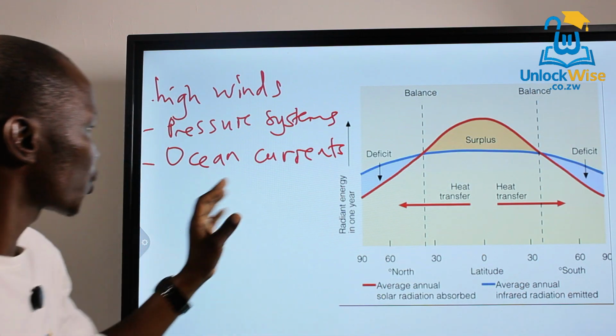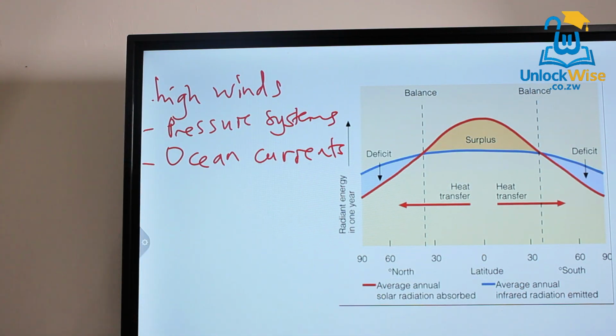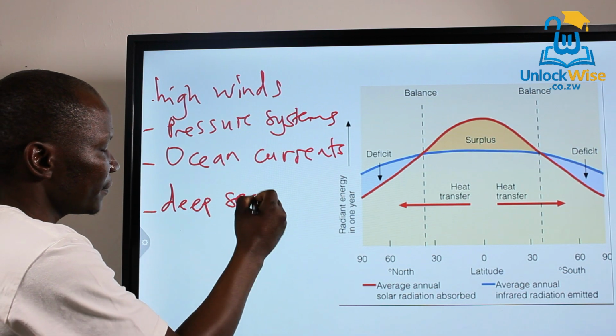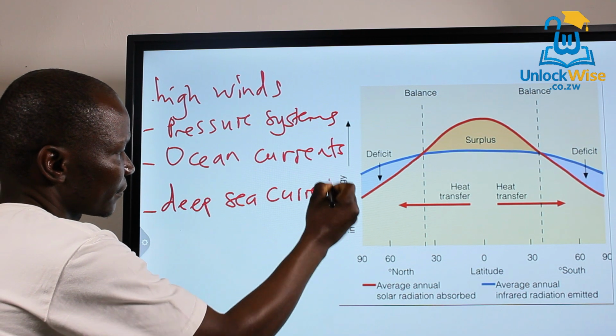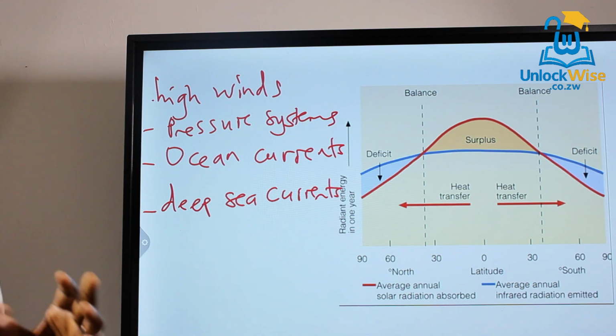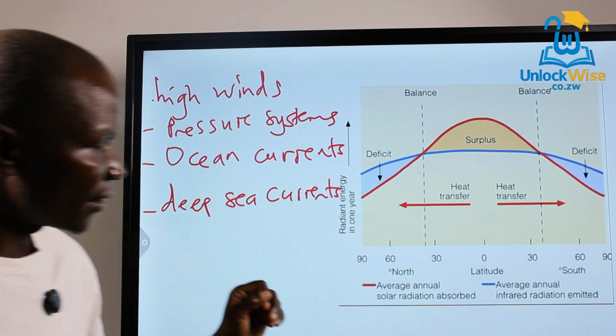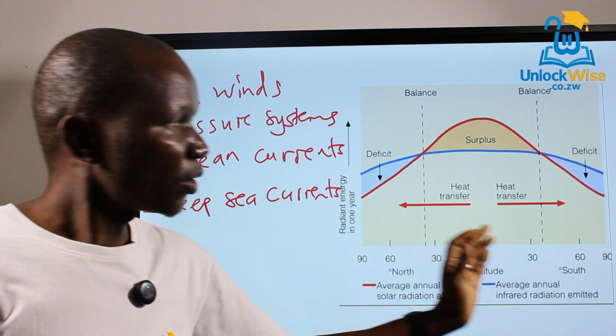So it's very important for you to know that ocean currents also play a very important role. Also, we have deep sea currents. They also play a very important role in distributing heat from here to the poles.